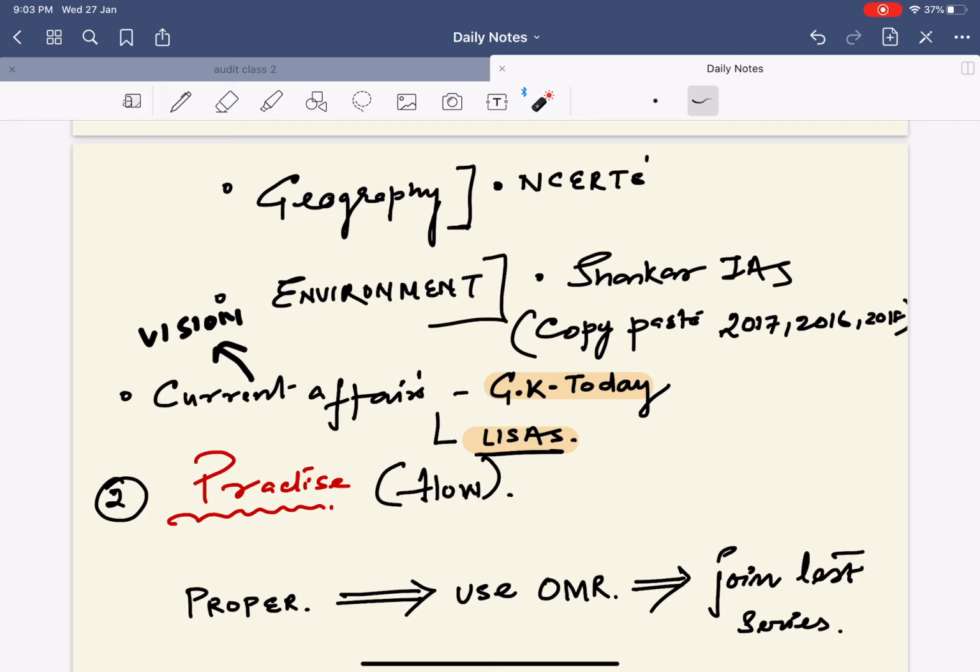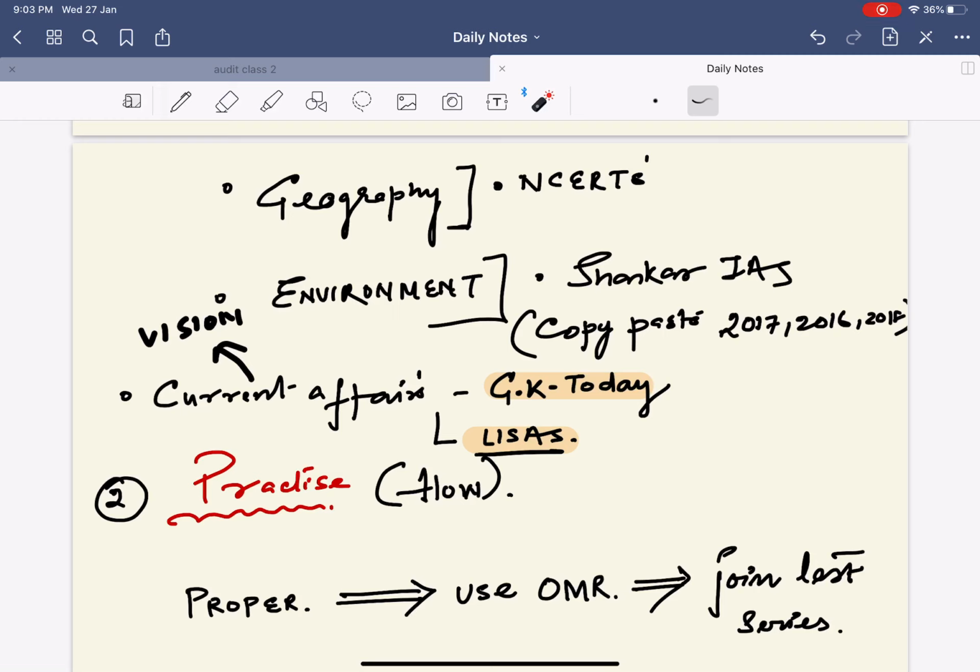And again, with respect to GK Today, yes, it has a whole lot of factual data. You can find certain data which are exclusively for the OPSC. But again, one thing you have to remember is that you have to be very smart while reading this GK Today. You need to figure out which is essential for what. Certain things such as the political issues, I would basically ask you to avoid in GK Today.